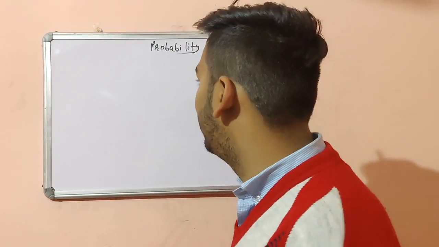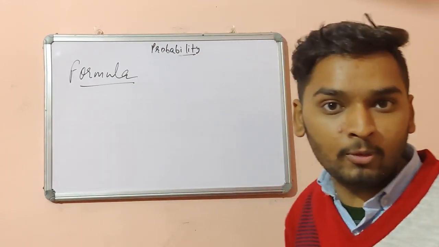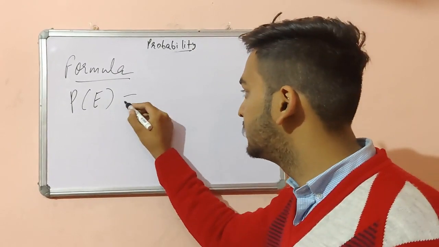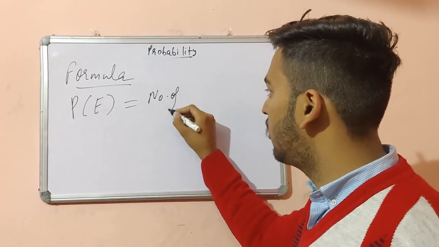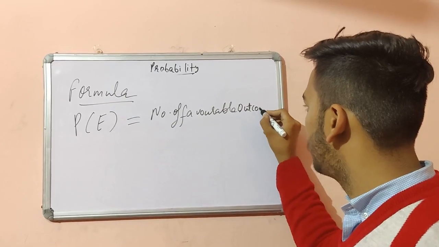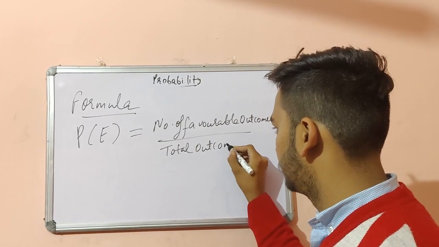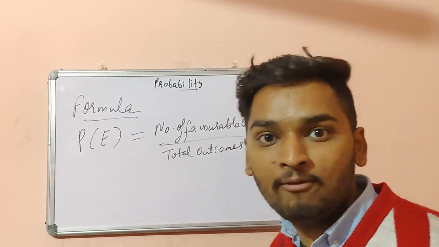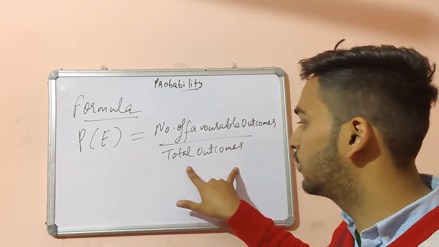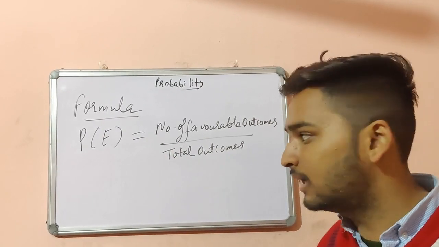What is the formula of probability? The probability of a particular event is the number of favorable outcomes upon total outcomes. In the question we are asked for the number of favorable outcomes, and the total outcomes are the total number of outcomes. Let us understand with the help of another example.